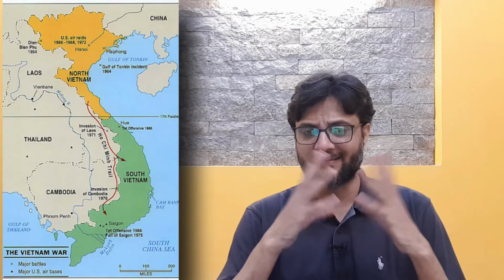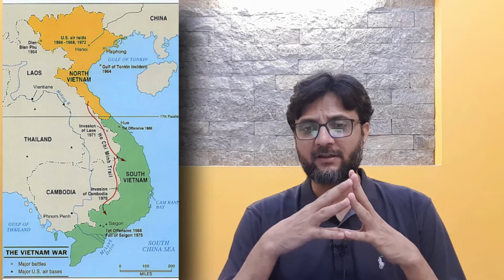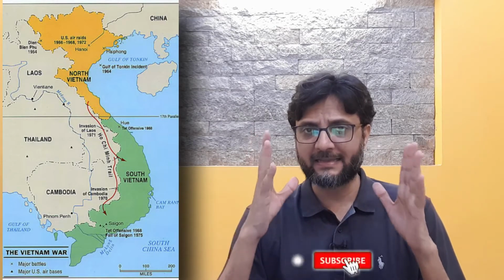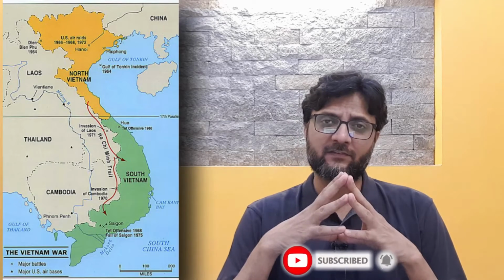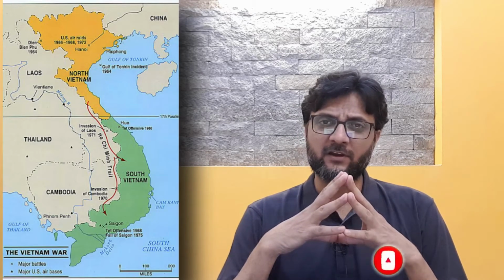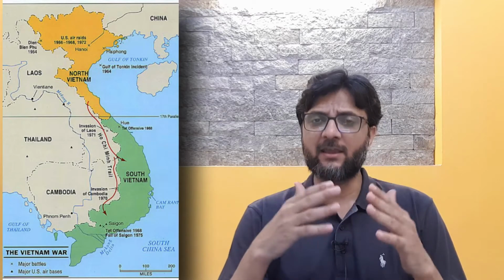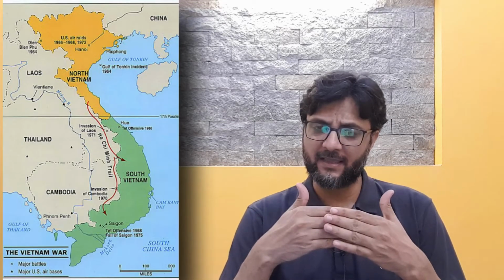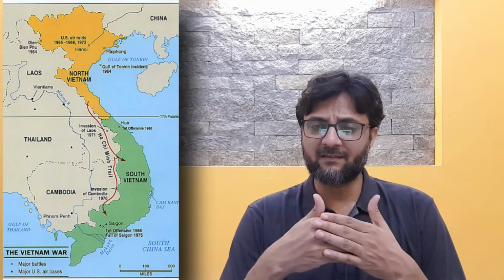So this was another major incident of the Cold War. Then another major incident of the Cold War was the Vietnam War. The Vietnam War started in November 1955 and lasted until 30th April 1975. So it was almost a 10 years long war. And in those years, the United States of America secured the area for the South Vietnamese in 1973 and 74.